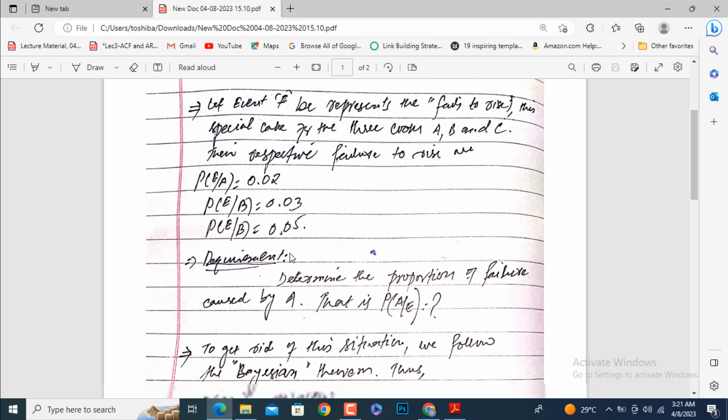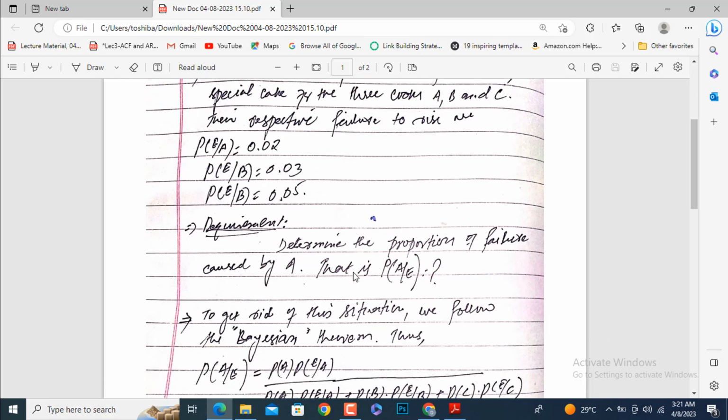So what is the requirement? Determine the proportion of failures, or fail to rise, regarding the cook A. That is, we need to determine the probability of A given the failure E, or the proportion of A in failure.